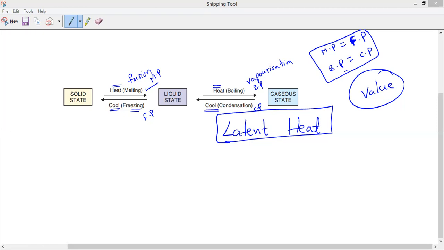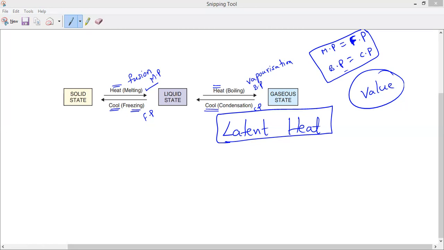Now if you observe very carefully, when heat is given to change the physical state of a substance, there is no rise in temperature of the substance. Do you understand what I'm saying? So when you give heat to change the physical state of a substance, from solid to liquid or liquid to gas, there is no rise in temperature of the substance. Why? Let us discuss what will happen.